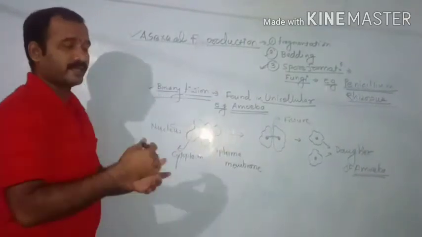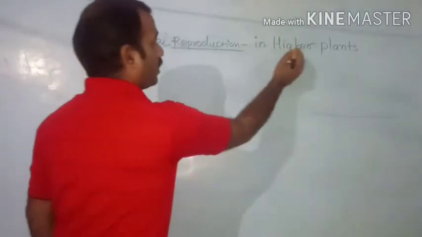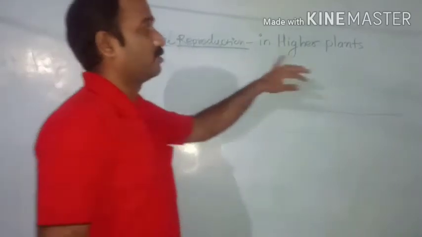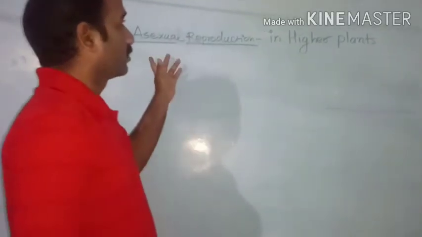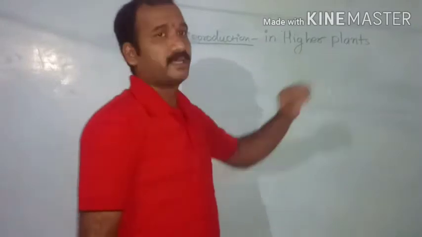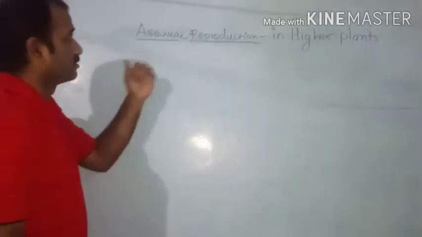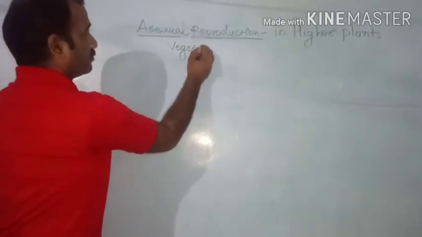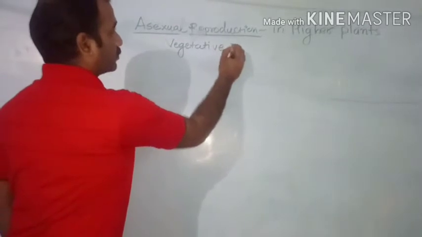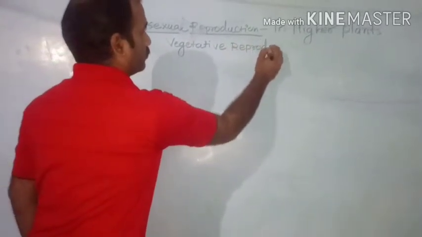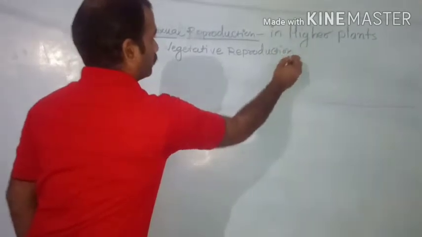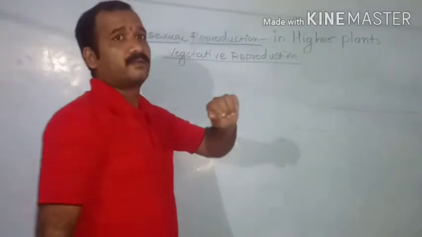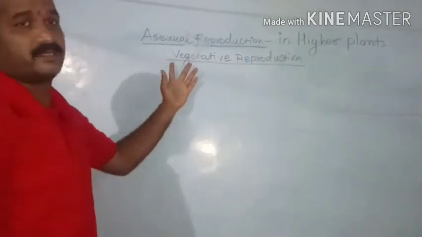Then the next part, asexual reproduction in higher plants. In the last part we have seen asexual reproduction in lower plants. Now the next is asexual reproduction in higher plants. But in the case of higher plants, asexual reproduction is also known as vegetative reproduction. What is the meaning of vegetative?